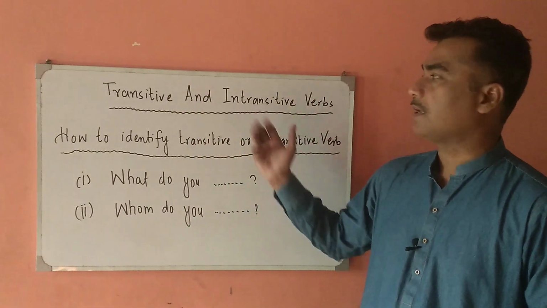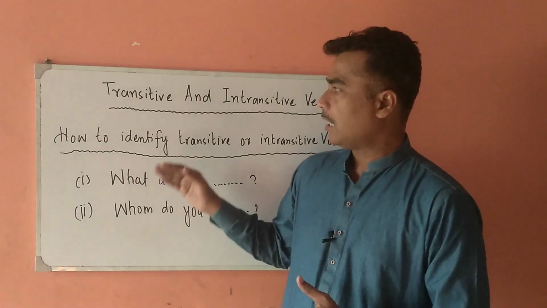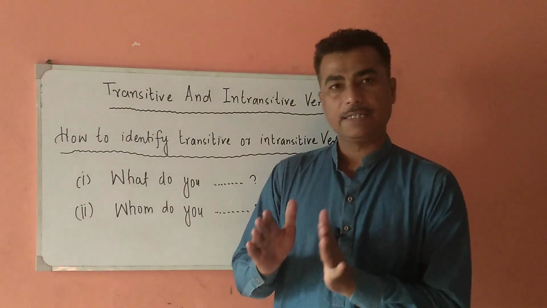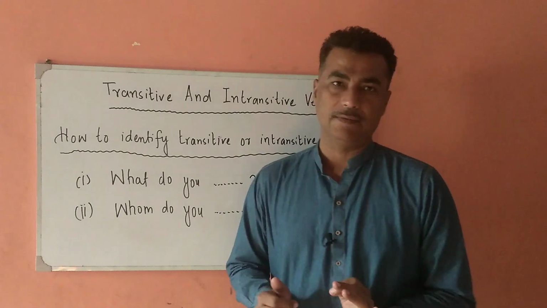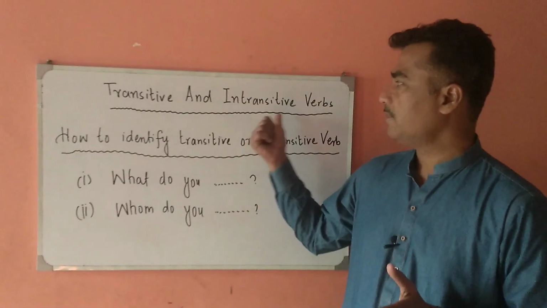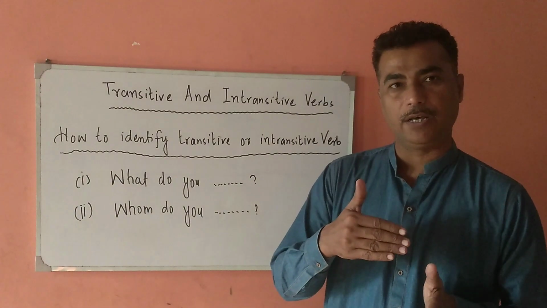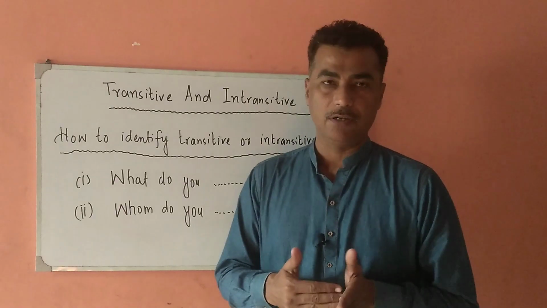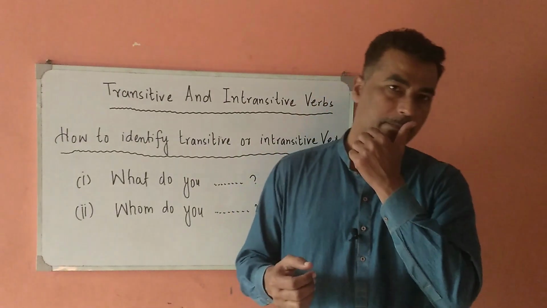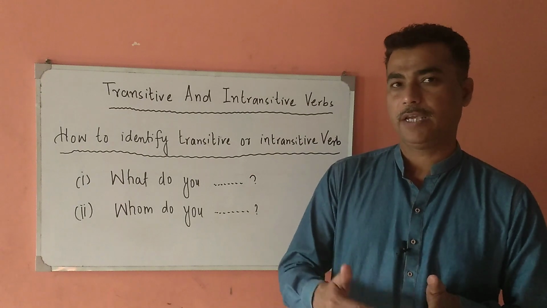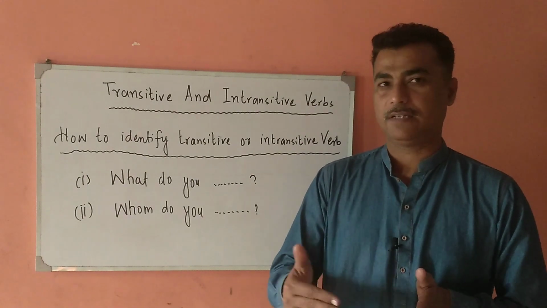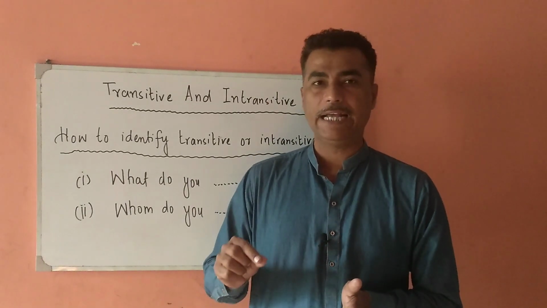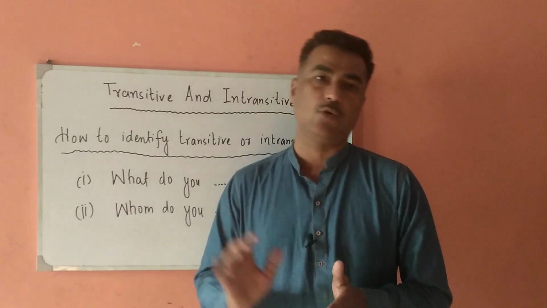What is the difference between transitive and intransitive verb? The transitive verb requires a direct object to complete its meaning. As far as the intransitive verb is concerned, it has an indirect object in it to complete its meaning. For example, if I say, he plays cricket in the ground, cricket is a direct object here, and in the ground is an indirect object here.